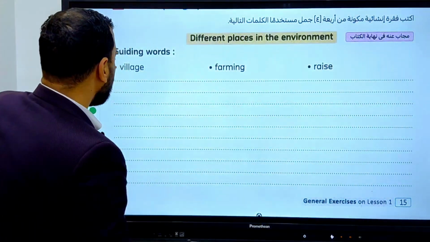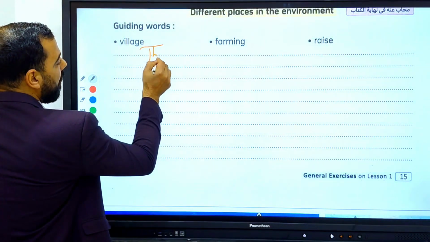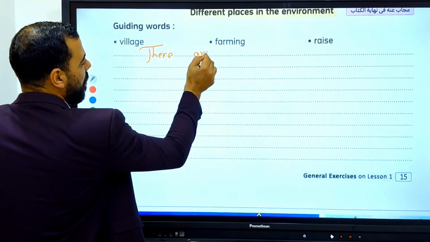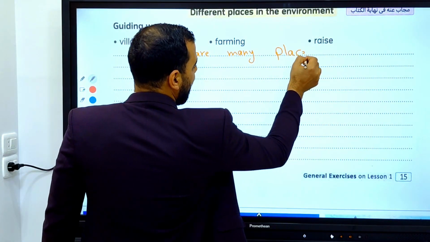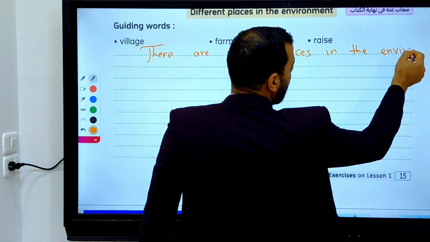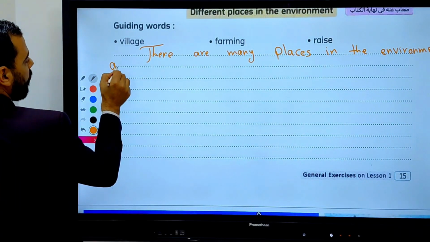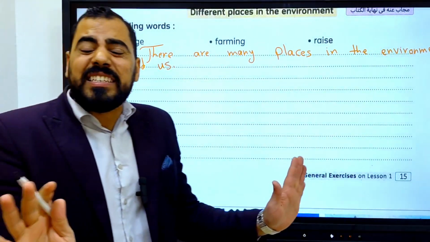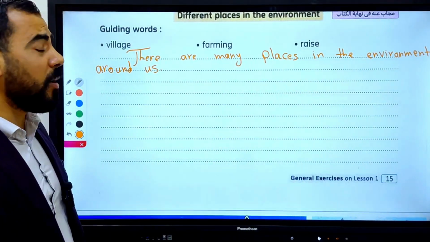For example, okay, so there are many places in the environment around us. Okay, so we didn't mention any details. We just said that there are so many places in the environment around us.